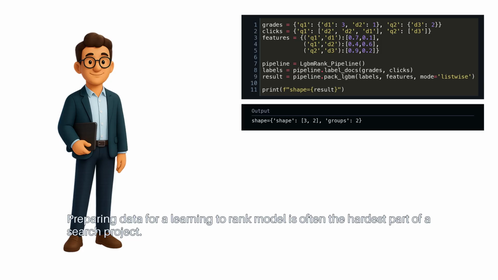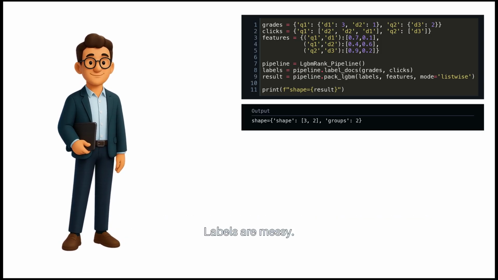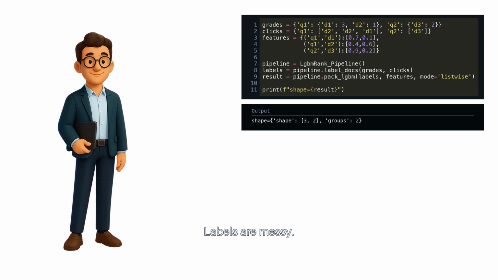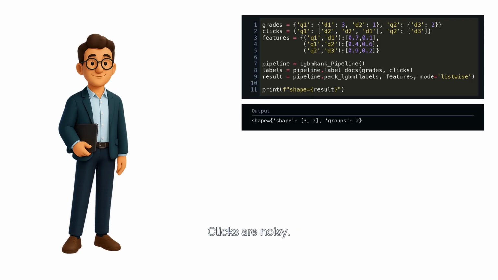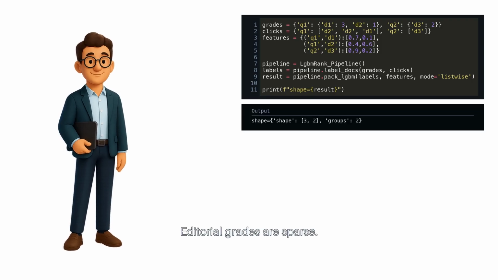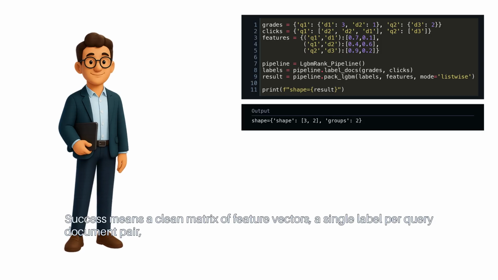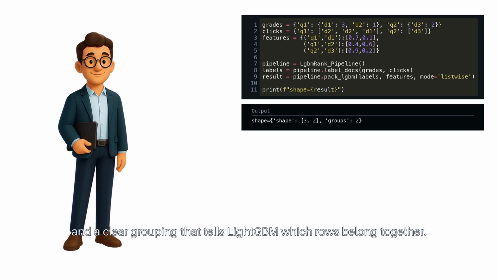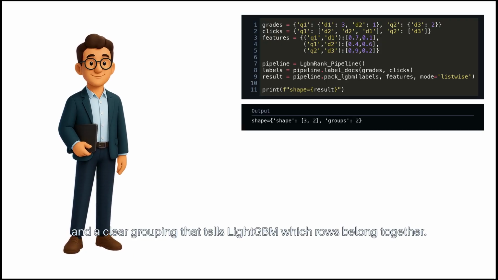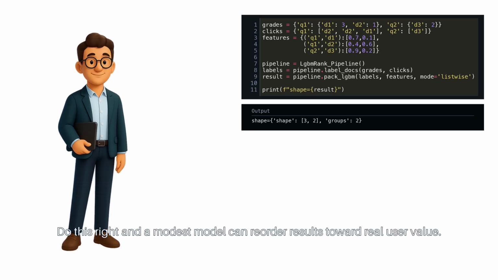Preparing data for a learning to rank model is often the hardest part of a search project. Labels are messy. Clicks are noisy. Editorial grades are sparse. Success means a clean matrix of feature vectors, a single label per query document pair, and a clear grouping that tells LightGBM which rows belong together. Do this right, and a modest model can reorder results toward real user value.